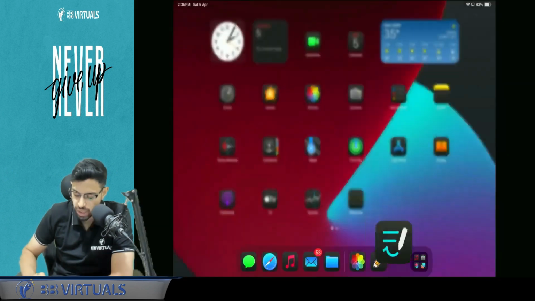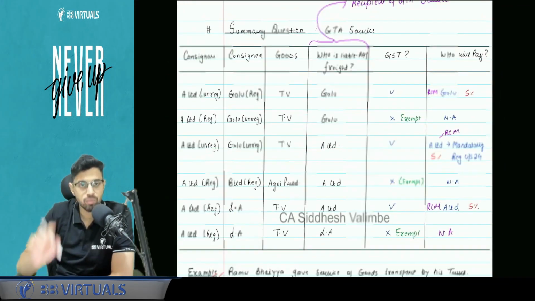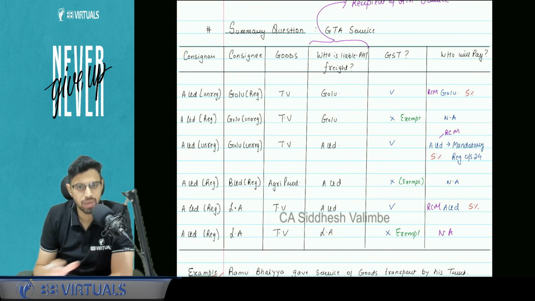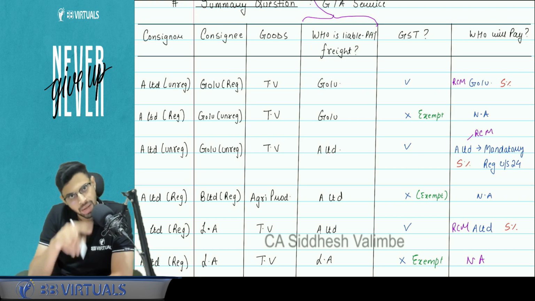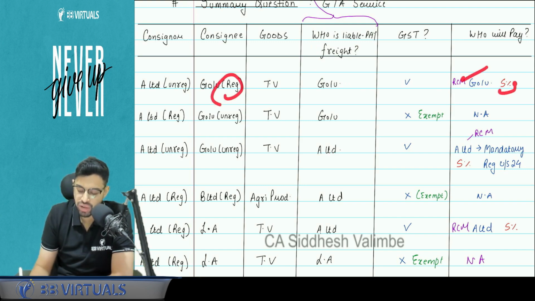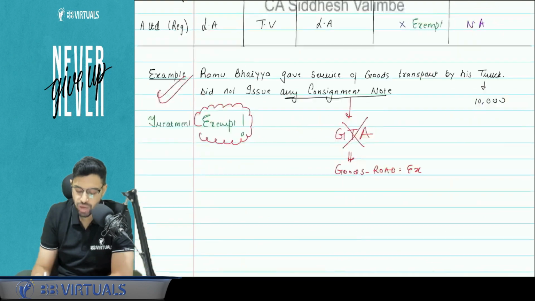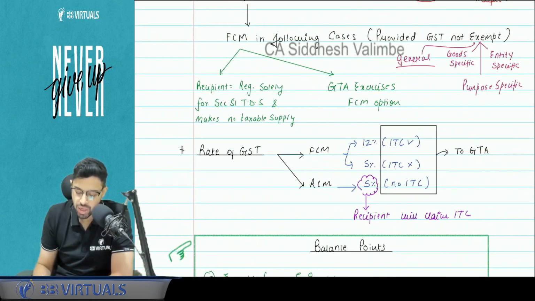If you want, you can quickly pause the video and cover this particular table. This table is absolutely easy. I will just cover one or two entries for your understanding. These kinds of things we cover more in the class. A Limited, let's say, is an unregistered person consignor. Golu is a registered person consignee. The goods being transported is TV. Why is this important? Because we have an exemption entry with respect to goods. Who is liable to pay the freight? Golu. Is Golu a registered person? Yes. Means he's a specified recipient, means the tax will be applicable under RCM. So Golu will pay the tax under 5% RCM. Now the rates I will also cover with respect to GTA.